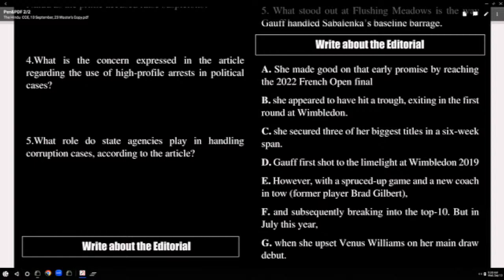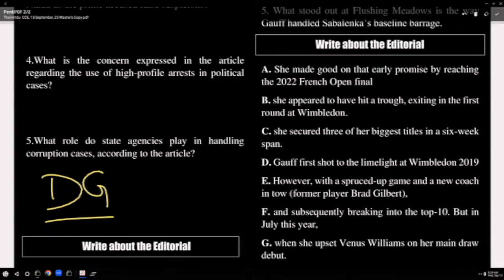Underline however. Any sentence that begins with a contrasting word cannot be the first one. F cannot be the first one. Underline the conjunction and. When she upset, again a pronoun cannot be the first one. So what is the first one here? D is the first one. Gauff first shot to the limelight at Wimbledon 2019. What is the second one? When she upset Venus Williams on her main draw debut. G is the next one. How did she shoot to the limelight? By defeating Venus Williams. DG one pair. What is the next one?